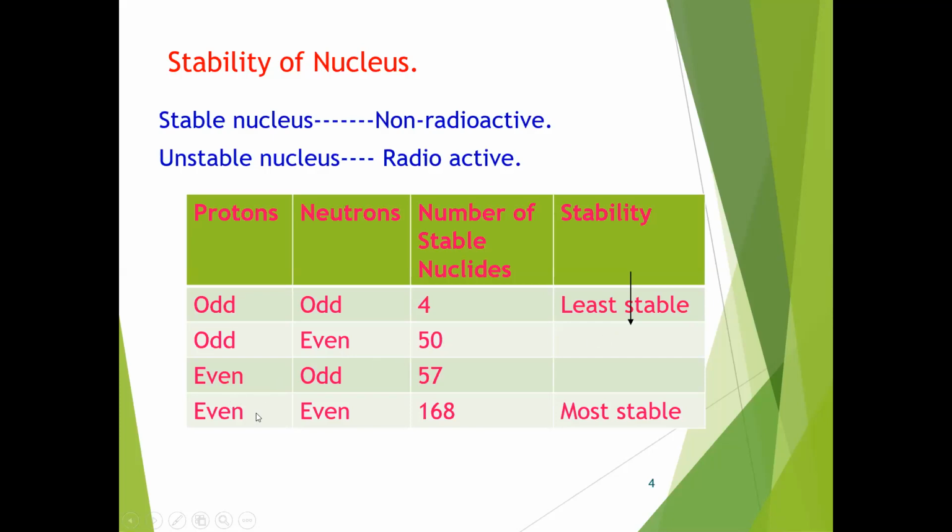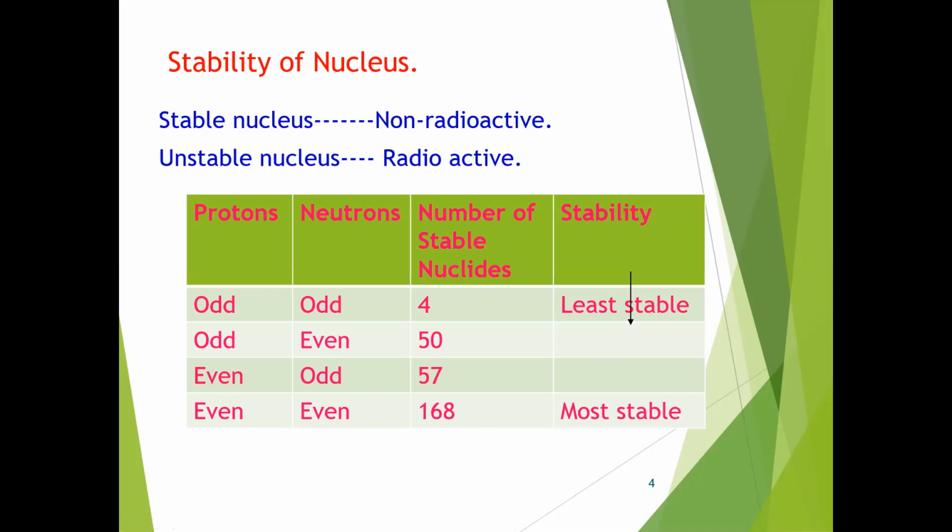And if the number of protons is even and the number of neutrons is even, such nuclides are 168 in number. These are most stable. So stability increases from odd to even.